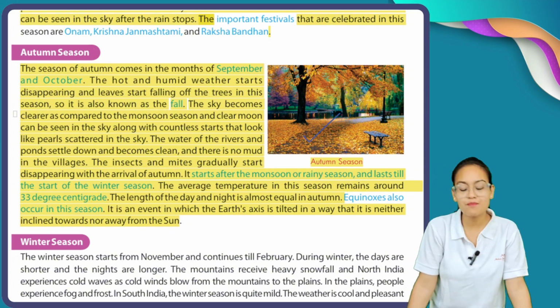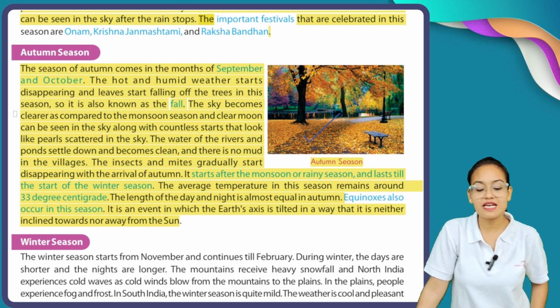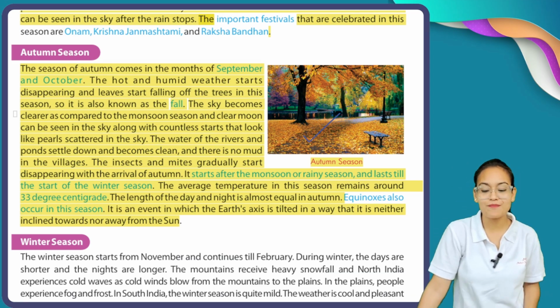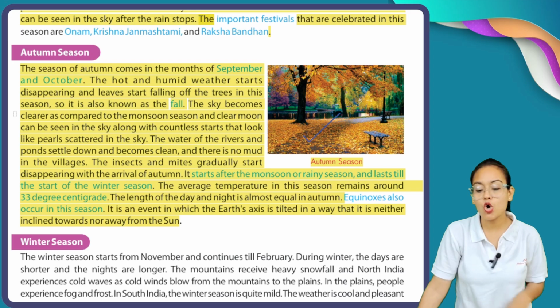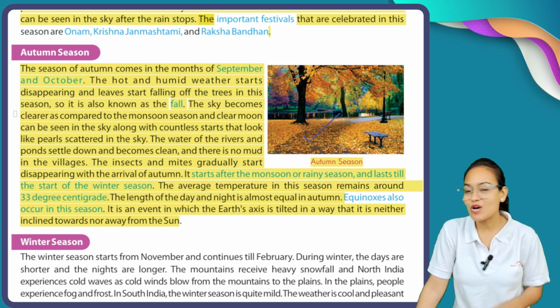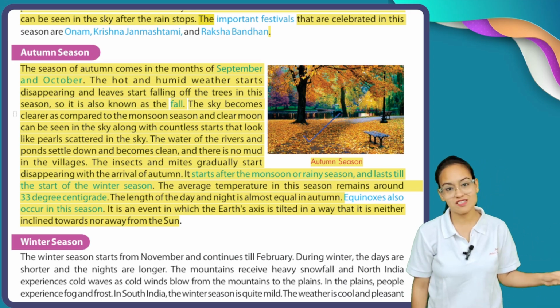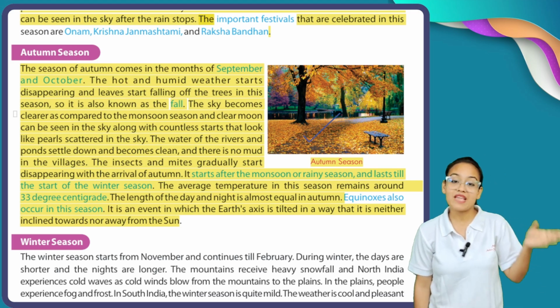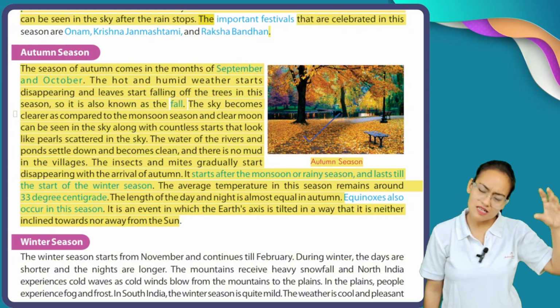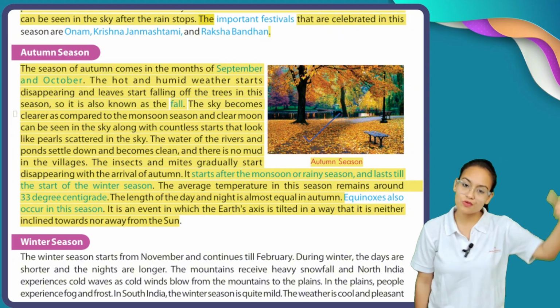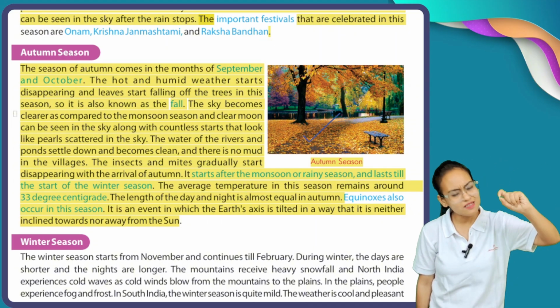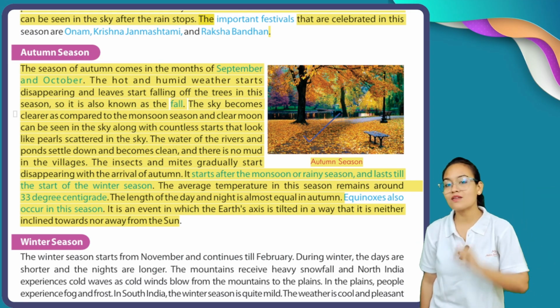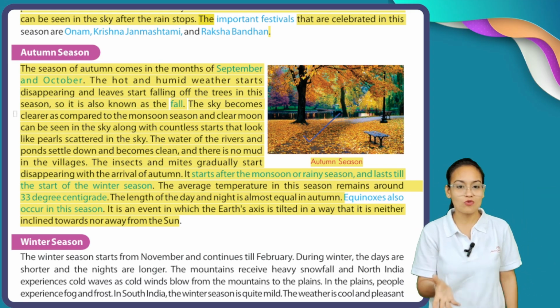The average temperature in this season remains around 33 degrees centigrade. The length of the day and night is almost equal in autumn. Now, my dear students, here you can see in summer season, days are longer and nights are shorter, and in monsoon season, days are comparatively shorter than in summer and nights are a little bit longer. But in autumn season, day and night are almost equal.